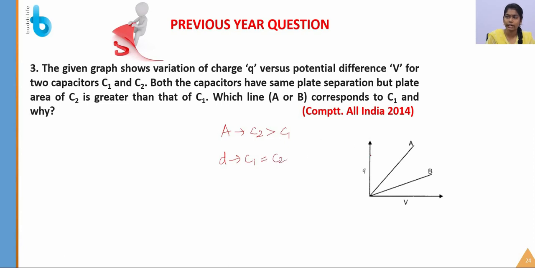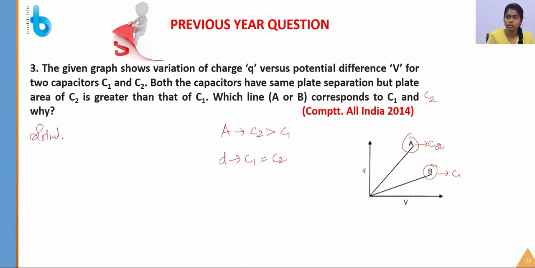For which, line A or B, corresponds to C1 and C2, and why? So let us find it out. Simply, B stands for C1, and A is for C2.